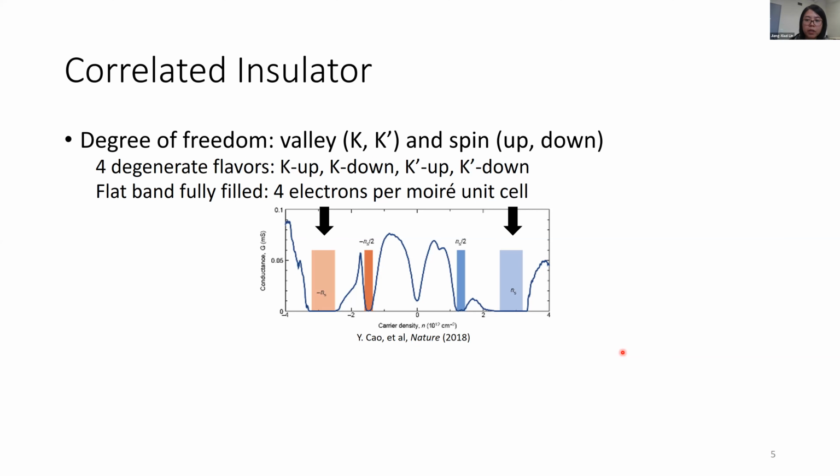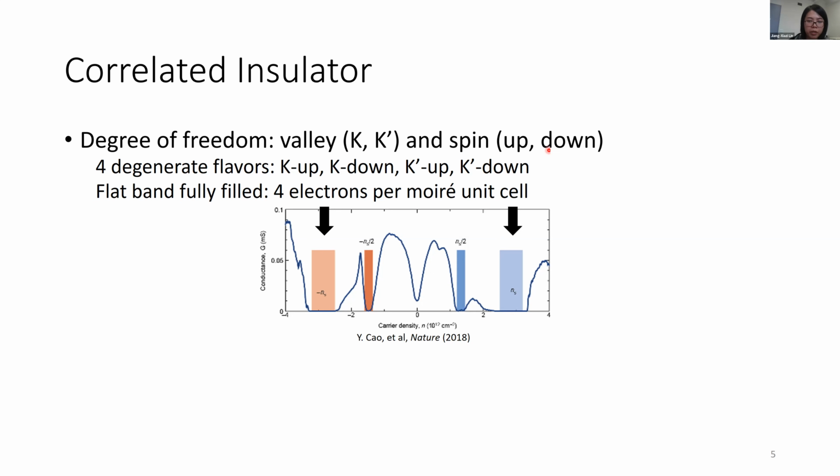And so in this system, there are two independent degrees of freedom, valley and spin. For valley, we'll have K and K prime valley. For spin, we'll have spin up and spin down. Because these degrees of freedom are independent, we'll have totally 4 degenerate flavors: valley K and spin up, K down, K prime up, and K prime down. And therefore, in this system, when the flat band is fully filled, the density corresponds to 4 electrons per